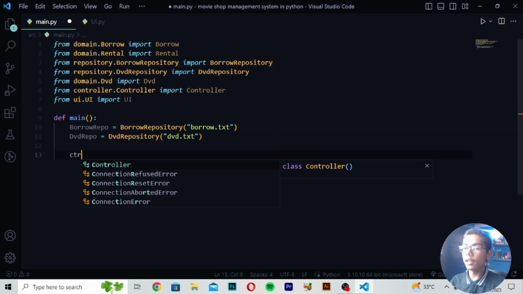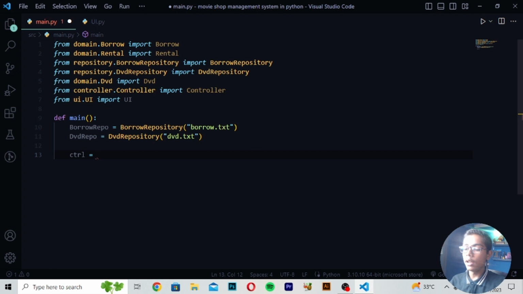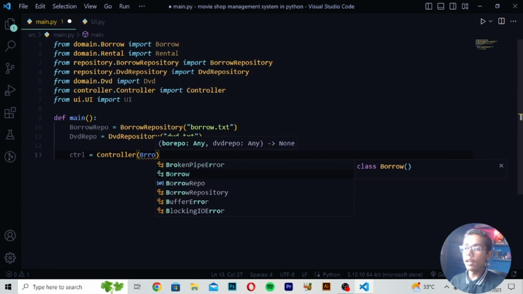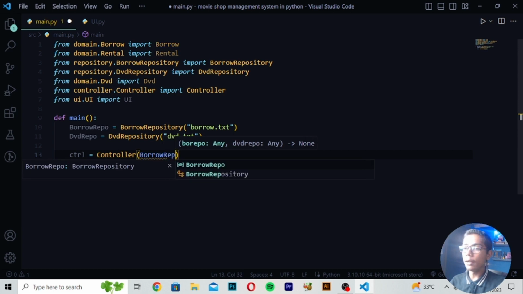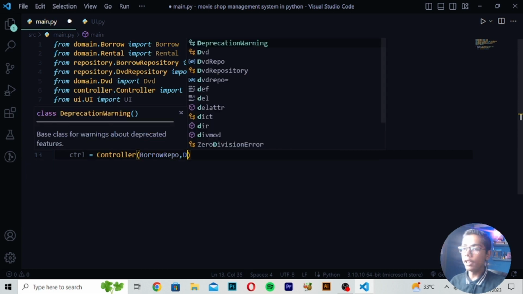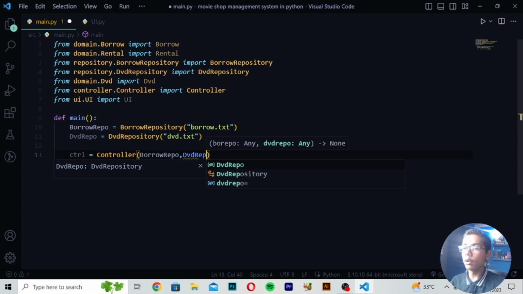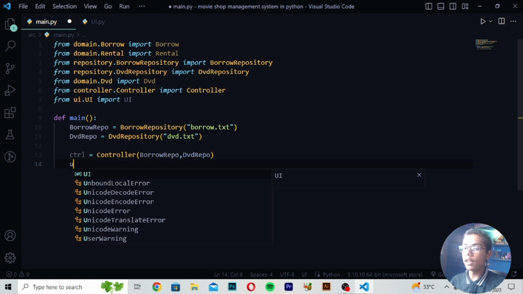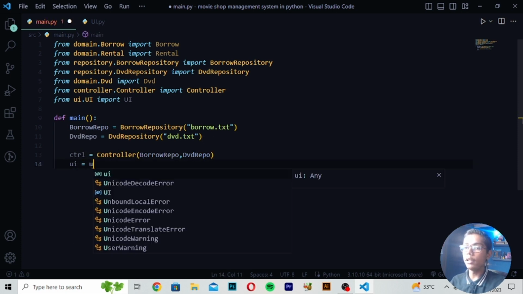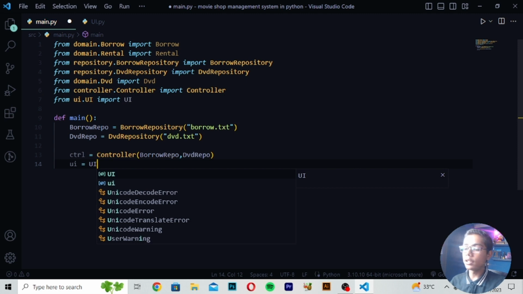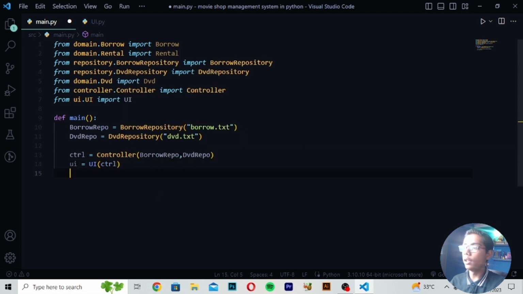Now you have to just write here ctrl, means control, and write here controller, and then you have to just write here borrow. And then after writing this borrow here, I will be writing repo like this and write here DVD. Then when you've just written this, I will be now writing here repo. Then you have to just write here UI is equals to capital UI like this. Then you have to just write here ctrl, means control. Then write here UI dot run. Then you have to make this bracket here. After making this, just I will be writing main tag and then open closing this.